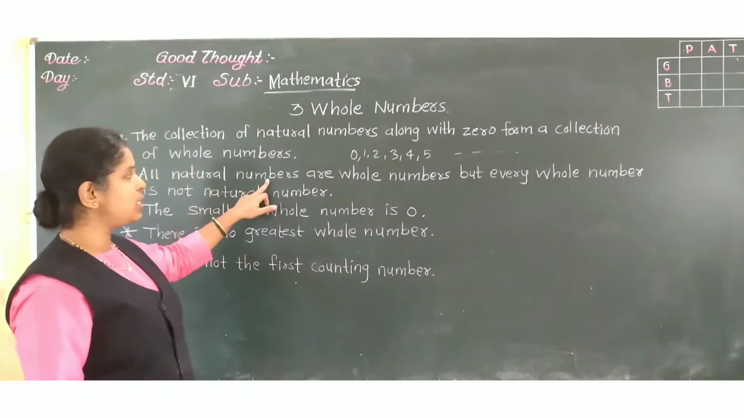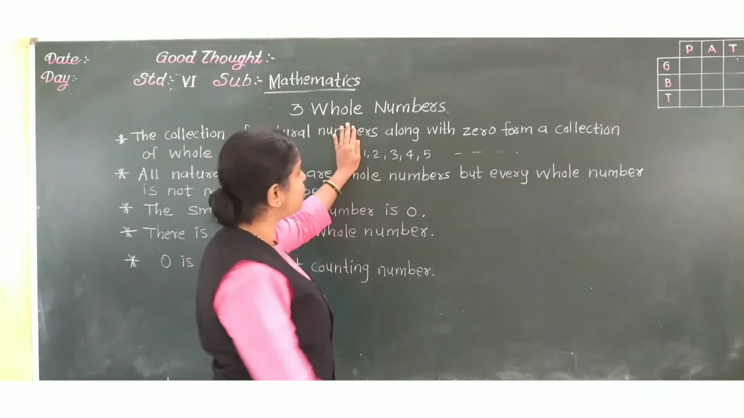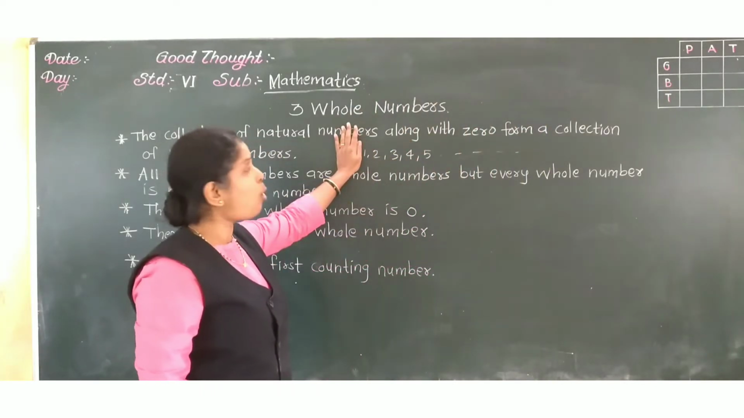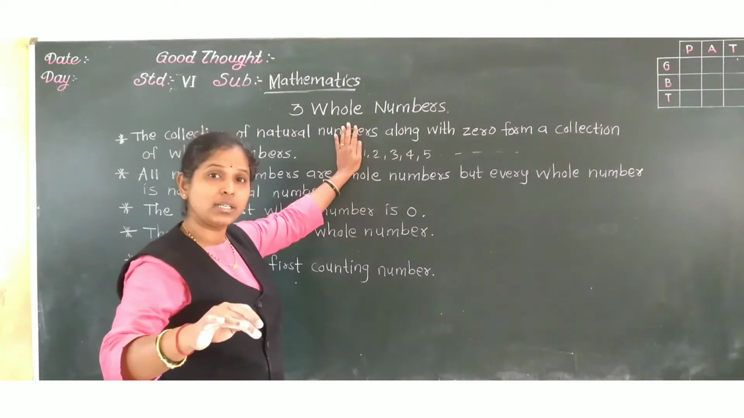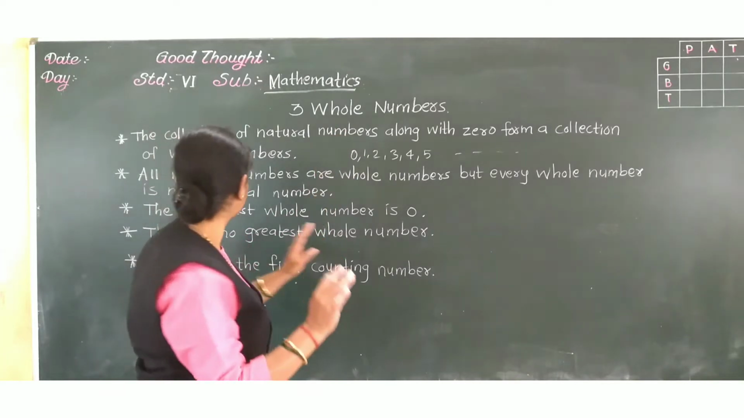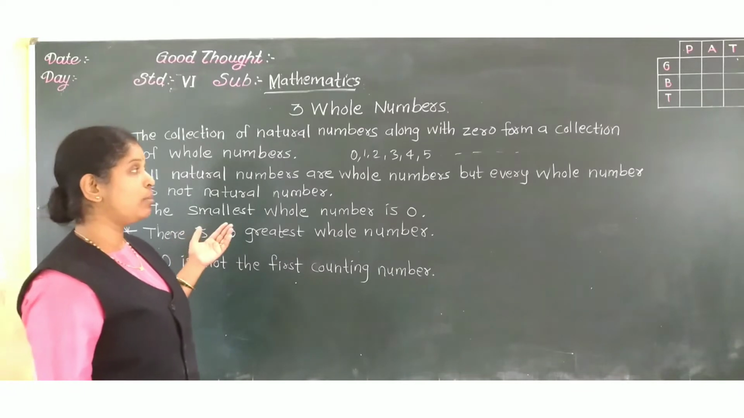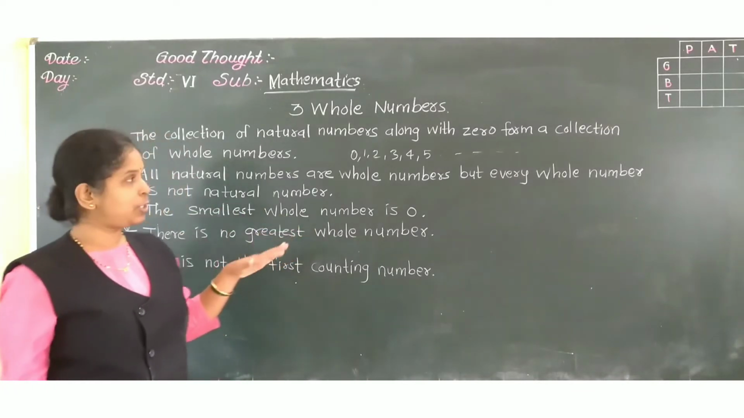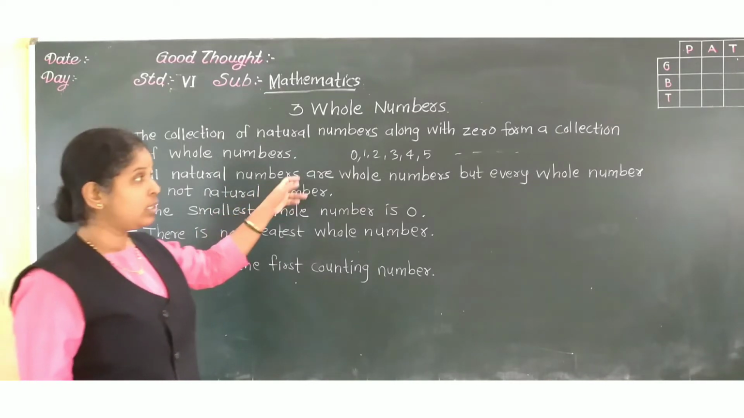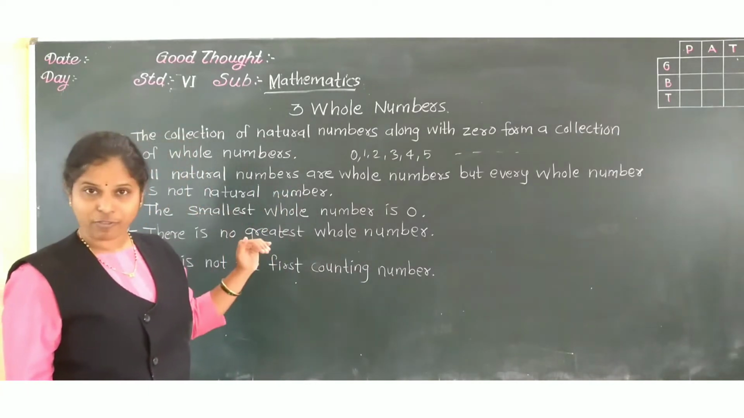All natural numbers are whole numbers. All natural numbers we can call whole numbers. But every whole number is not a natural number. We cannot call every whole number a natural number. This is the second fact.